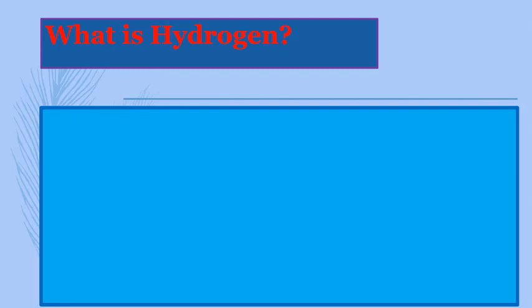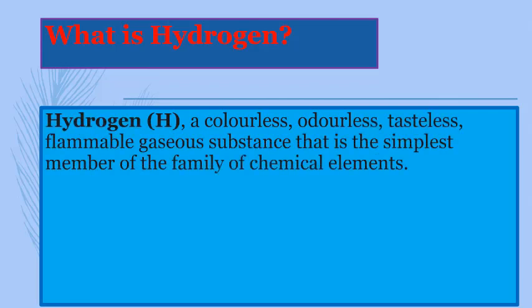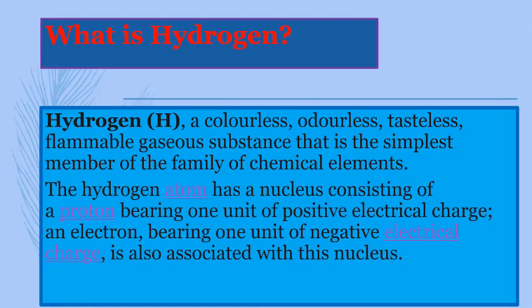What is hydrogen? You know that hydrogen, whose symbol is H, is a colorless, odorless, tasteless, flammable gaseous substance that is the simplest member of the family of chemical elements. The hydrogen atom has a nucleus consisting of a proton bearing one unit of positive electrical charge, and an electron bearing one unit of negative electrical charge is also associated with this nucleus.